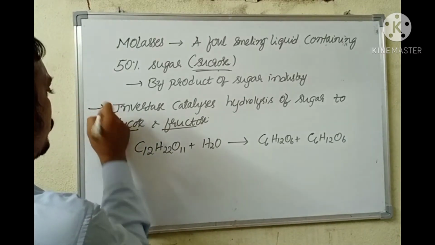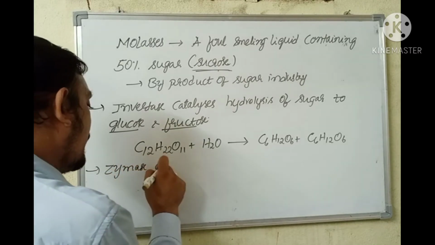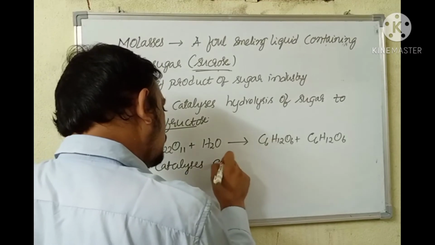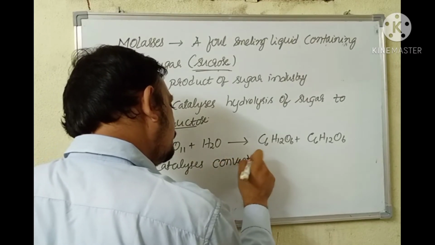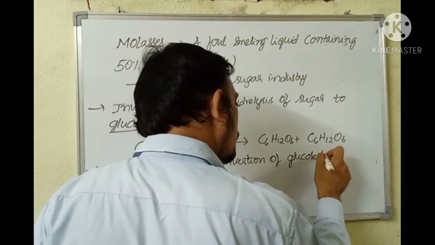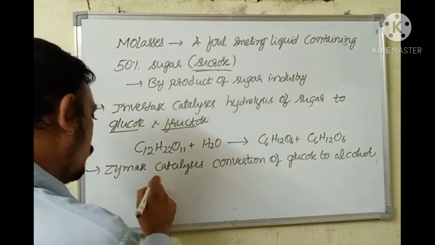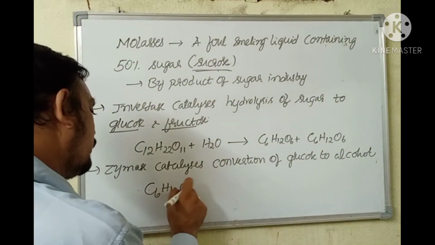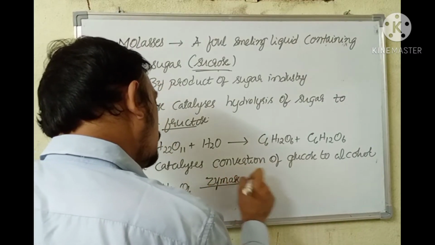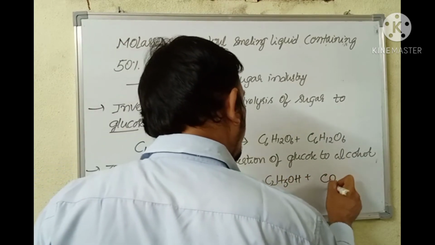Then zymase catalyzes conversion of glucose to alcohol. Glucose, which is C6H12O6, in the presence of zymase, will get converted to C2H5OH plus CO2.